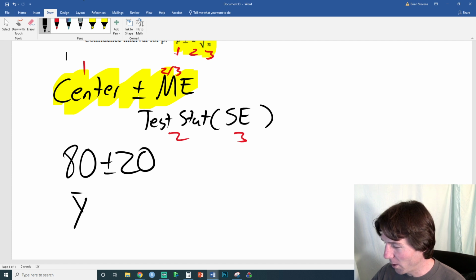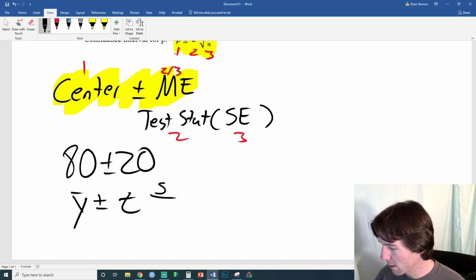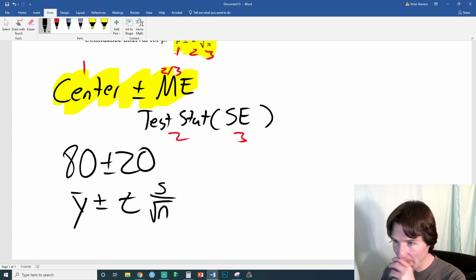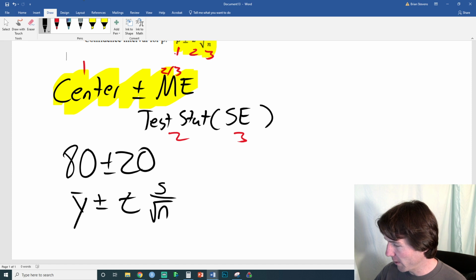So Y bar. Oh, and if you guys have questions on 320, ask those 320 questions. So look at what we got here. That is a confidence interval for the mean. And let's do another one right here.